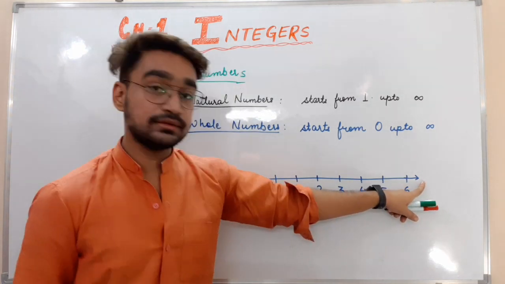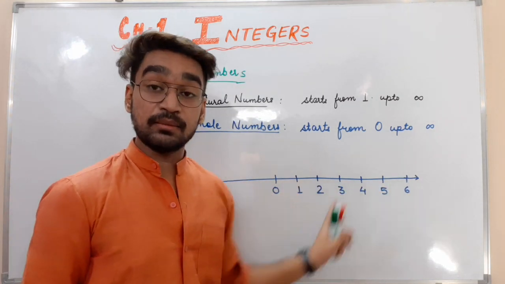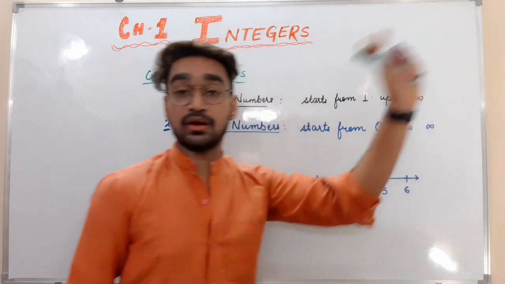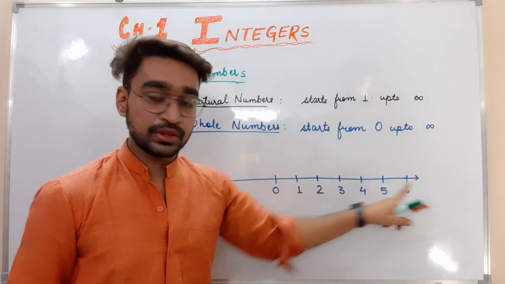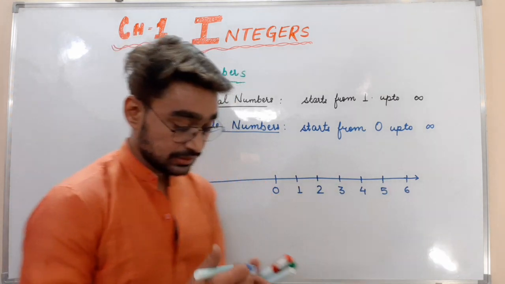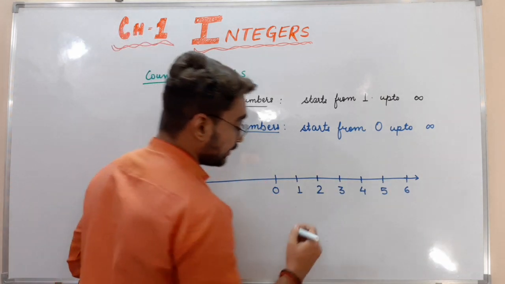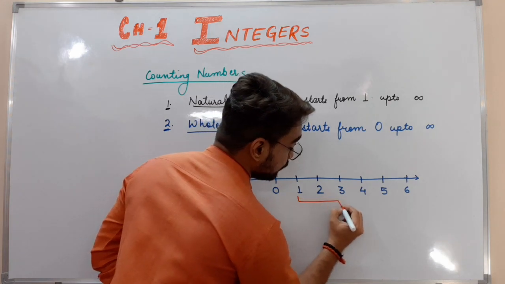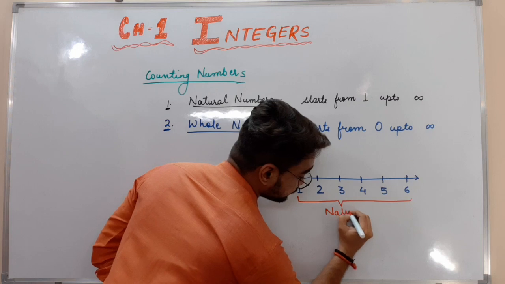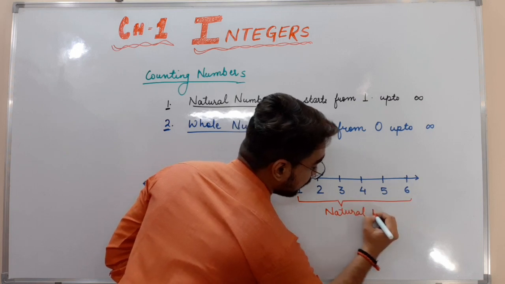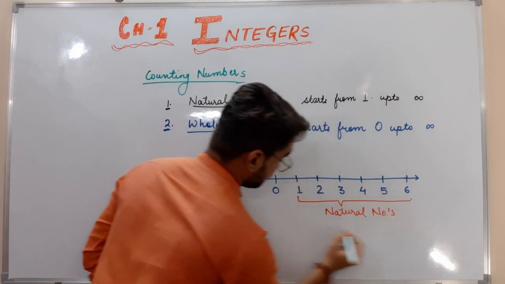This arrow indicates that the number line can extend up to any other number, also up to infinite. So this arrow is important here. So 0, 1, 2, 3, 4, 5, 6. From 1 to 6 they are natural numbers.